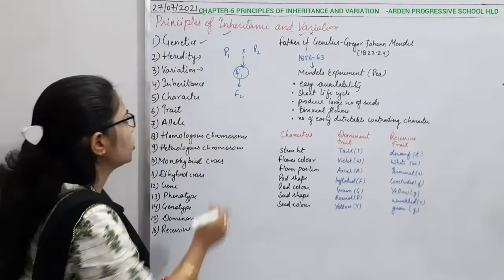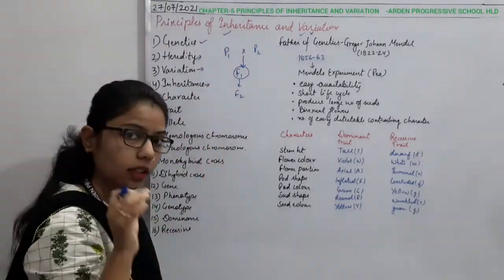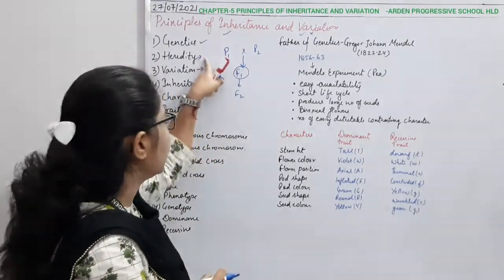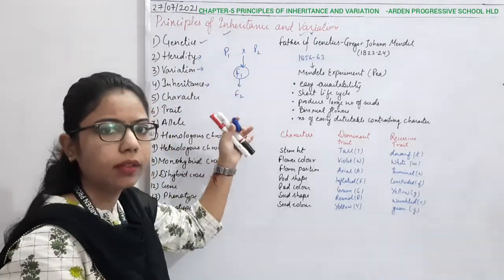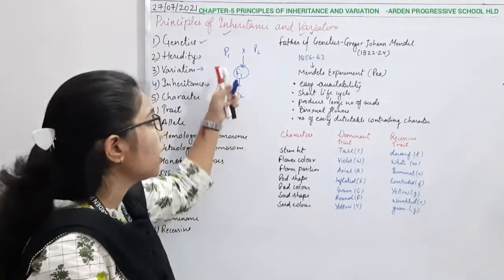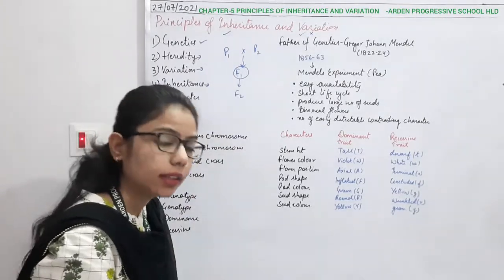Then inheritance is a process. Heredity is the thing which is passed on, but inheritance is the process by which we get information about how the characters are transferred.